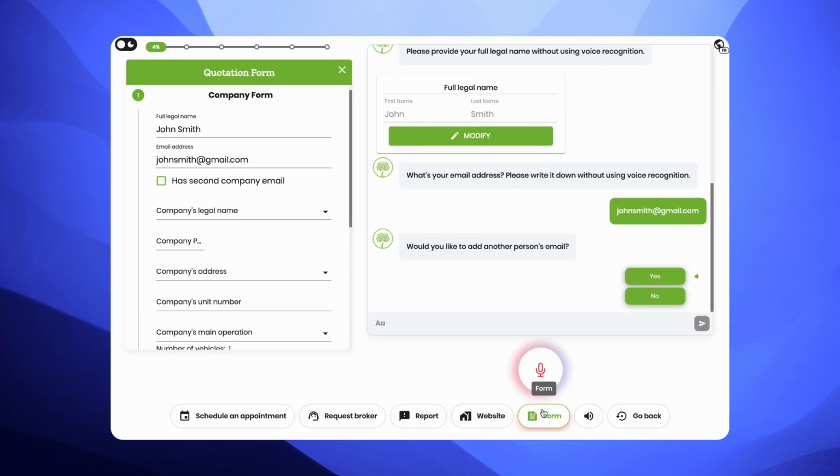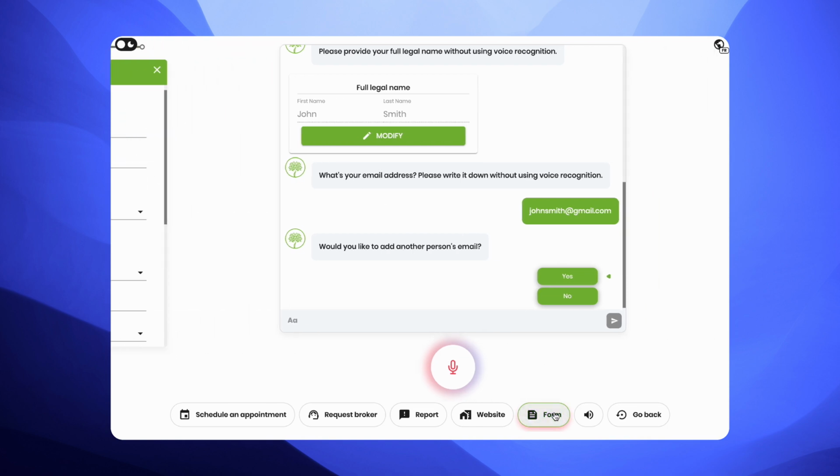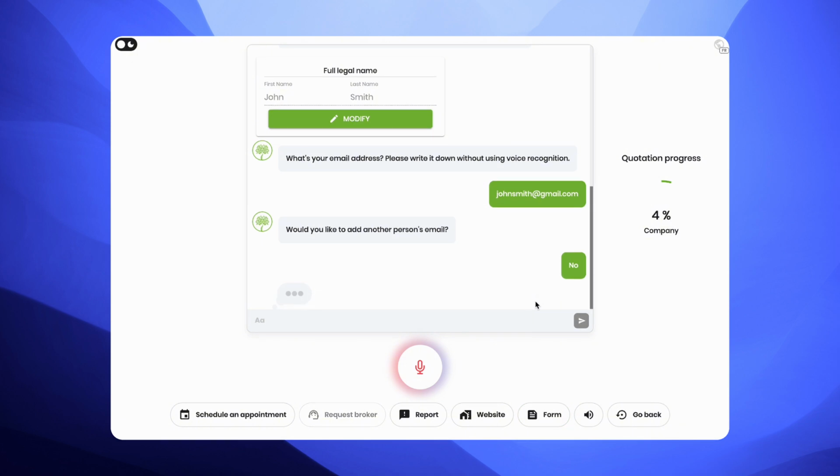If we open the form by clicking on the button in the toolbar, we can see that all the information we've inputted has synced. Moving along, the client is asked if they would like to add another person's email to the quotation. They can use the buttons for this answer.